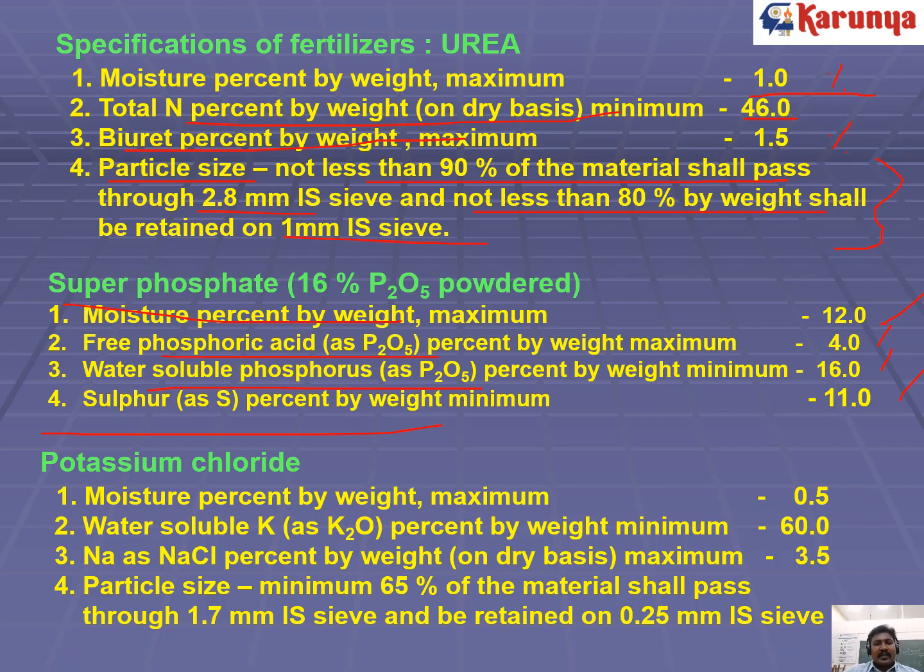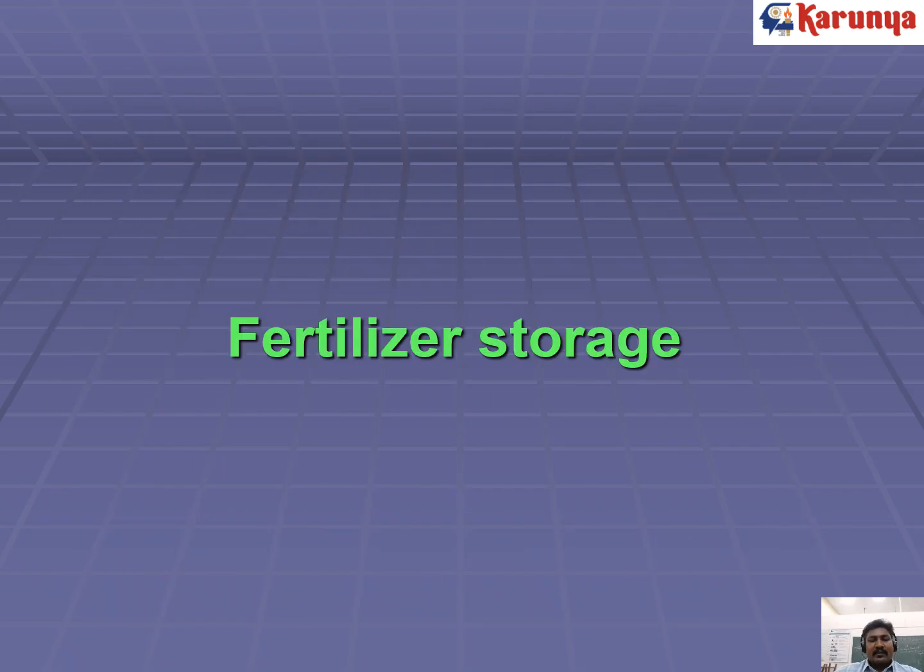Likewise, potassium chloride, their moisture percentage, water soluble, and sodium chloride percentage, particle size, how much percentage of fertilizer will pass through the sieves. Okay, those things should be very clear in the specification part of the fertilizer.